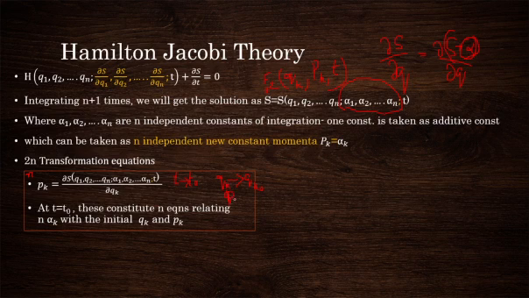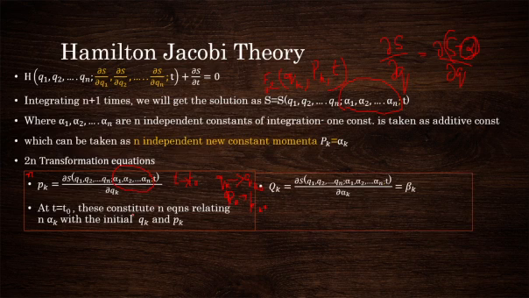Similarly for pk also, at initial time it would have the initial value pk0. So just rearranging, you will get all the alphas as a function of the initial values qk0 and pk0, at initial time.